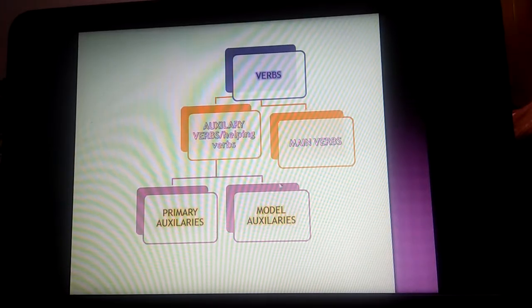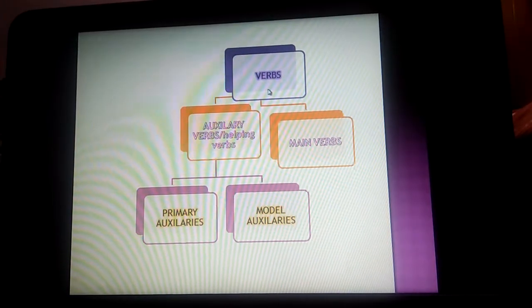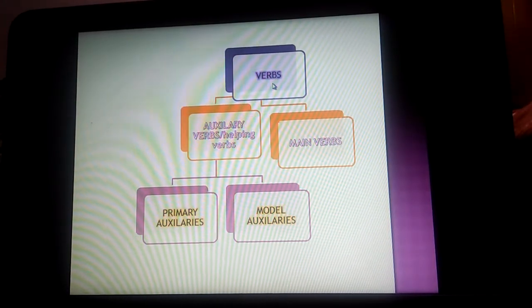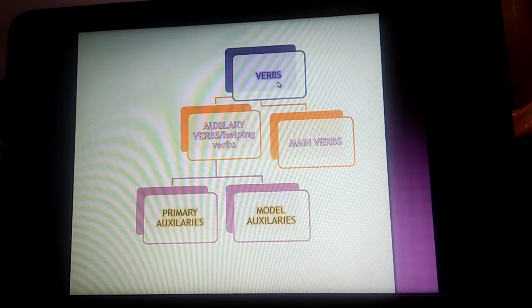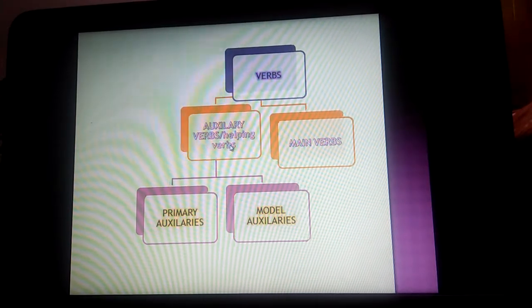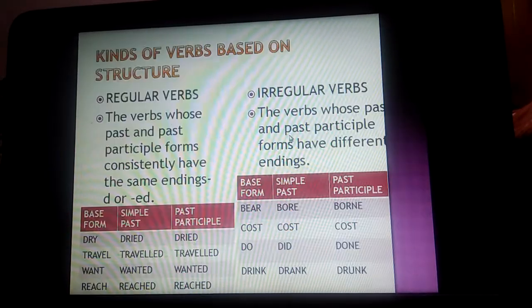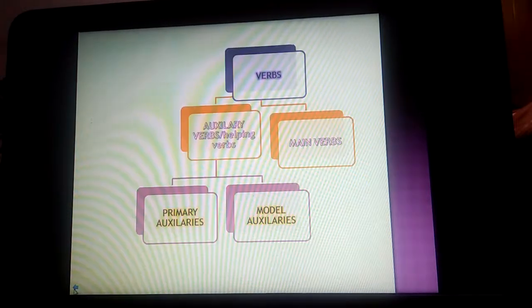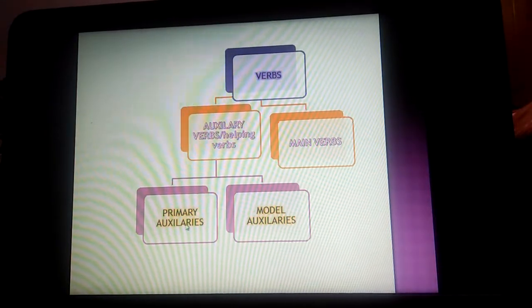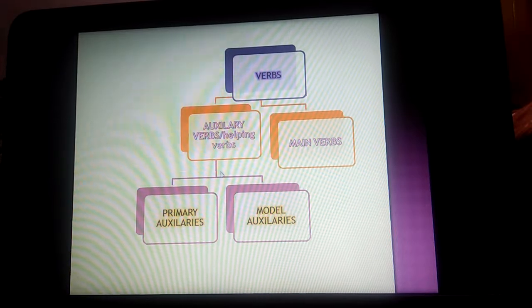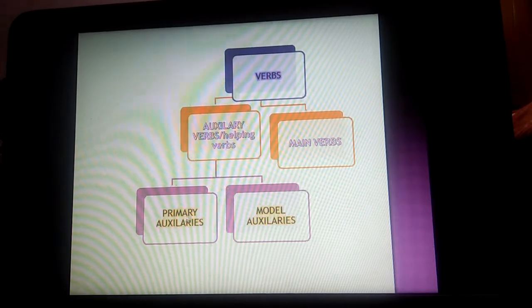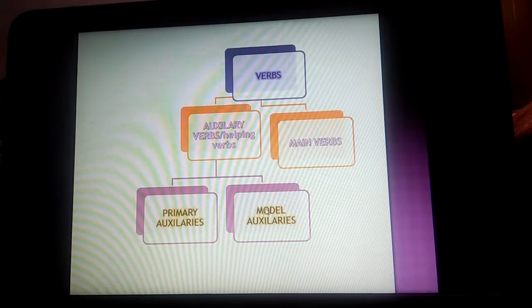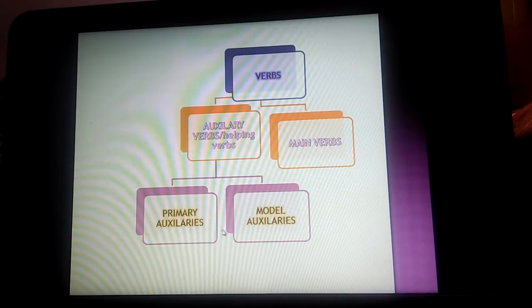Now next is a recap. Verbs are of two kinds: one is the auxiliary or helping verb and the other is the main verb. And auxiliary verbs are again divided into two: primary auxiliaries and modal auxiliaries.